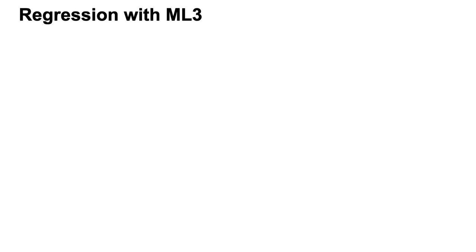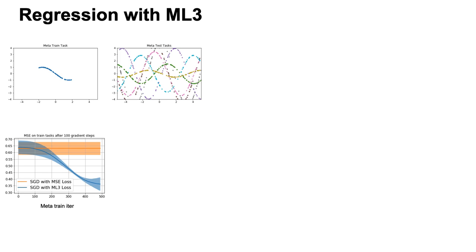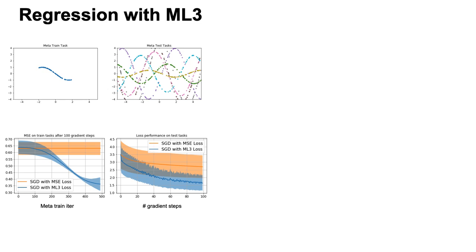Now we're going to present experiments showcasing the applicability of our learned loss. The first experiment is to fit a sine curve, a classical regression problem. During meta-training, we train on one sine example and see that using our loss fits the sine curve more accurately compared to the MSE loss. During test time, we use our learned loss to fit a variety of sine curves that have not been seen during training, and see that we outperform standard MSE loss while needing less training data.